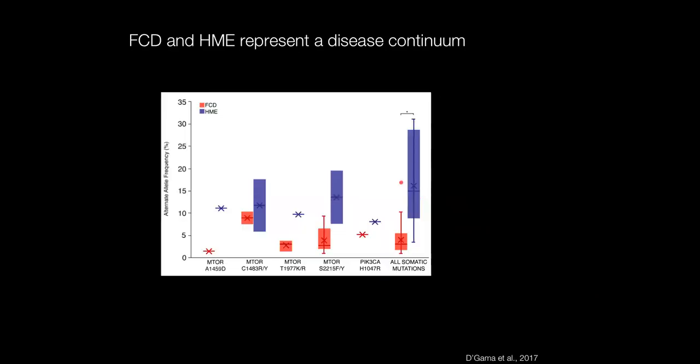On a bigger picture, we also performed a literature review, looking at all of the reported somatic mutations for these two diseases in the literature, and we found that overall, there is a significant difference where the alternate allele frequency reported for somatic mutations in hemimegalencephaly is significantly higher than that reported for focal cortical dysplasia, but we still see an overlap between the two. There's not a dividing line where you can say, okay, if this many cells carry the mutation, it's definitely going to lead to hemimegalencephaly versus focal cortical dysplasia.